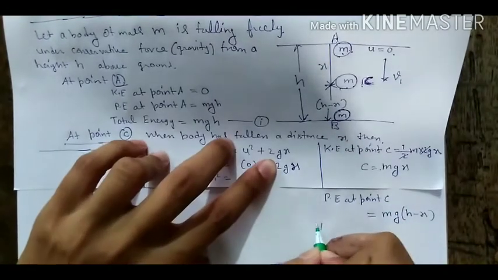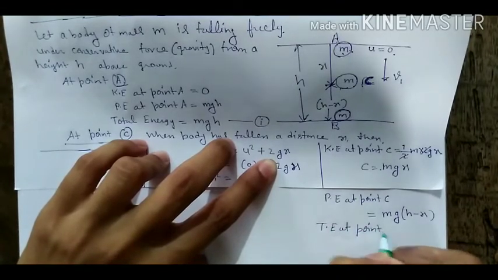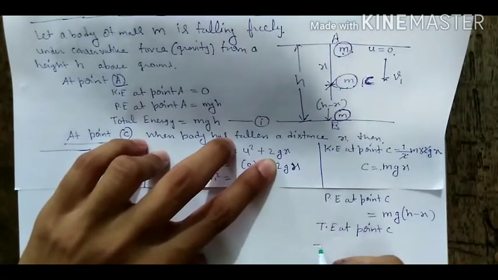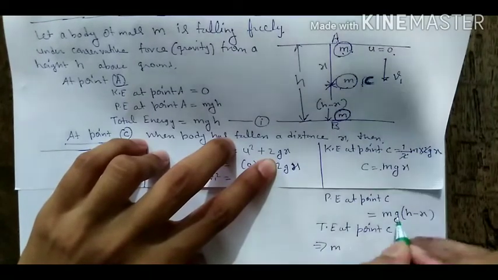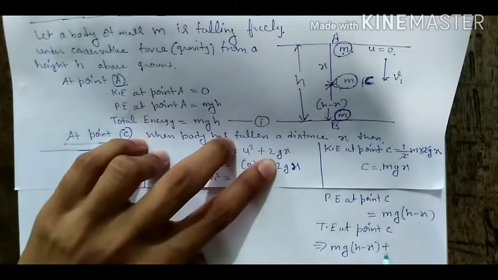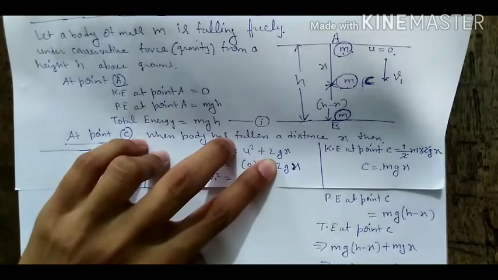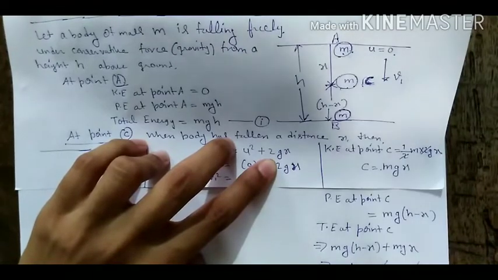And third step is total energy at point C. What will be the total energy? Then we can write here potential energy plus kinetic energy. Potential energy is mg(h minus x) plus mgx. After solving, we get mgh minus mgx plus mgx. mgx will cancel out.